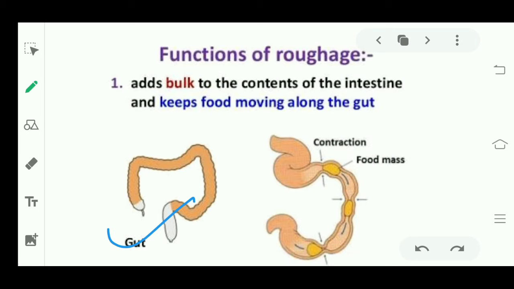See, this is the food mass you have eaten, and it can't move because there is some contraction, so it doesn't have space to move. So who creates space? Roughage creates space to move the food mass. This is the work of roughage.